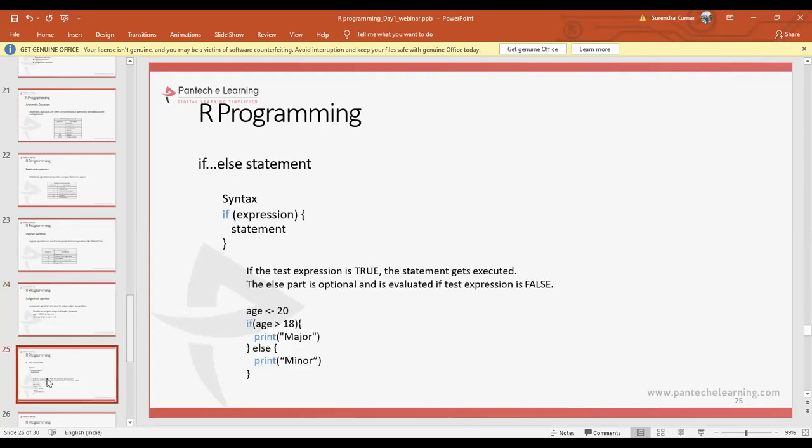Now next we will move on to if else statements. So basically the syntax of the if statement. What is an if statement actually? Whenever the given condition is true, it will execute the code. If that condition is not true, it won't execute anything, right? So that is a basic if statement. We will see that once with an example.